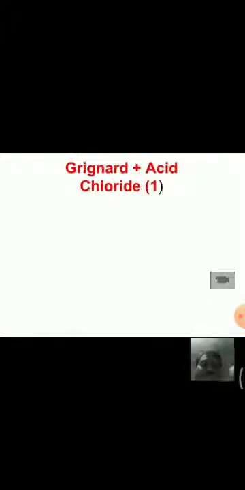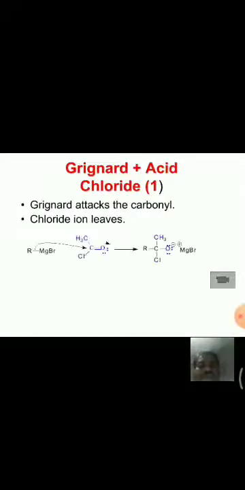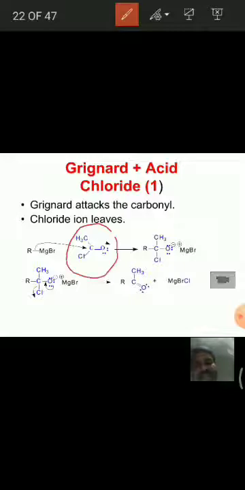We know that. See here, Grignard reagent plus acid chloride. The Grignard reagent first attacks the carbonyl carbon. When it is an acid chloride, we know the structure of acid chloride is like this: acyl chloride, RCOCl, that is CH3COCl. Here we have taken acetyl chloride, and the alkyl group from the Grignard reagent attacks this carbonyl carbon.